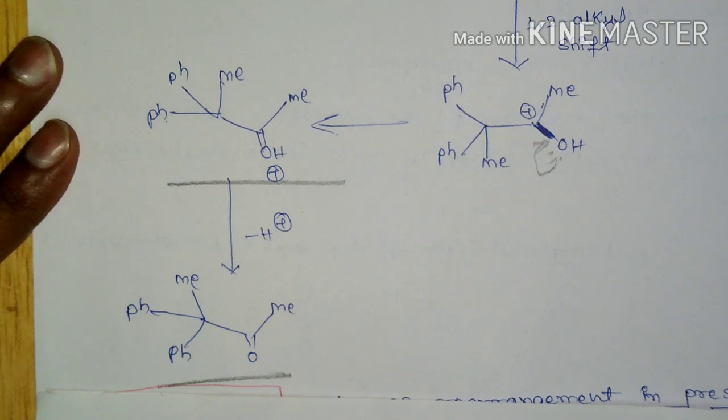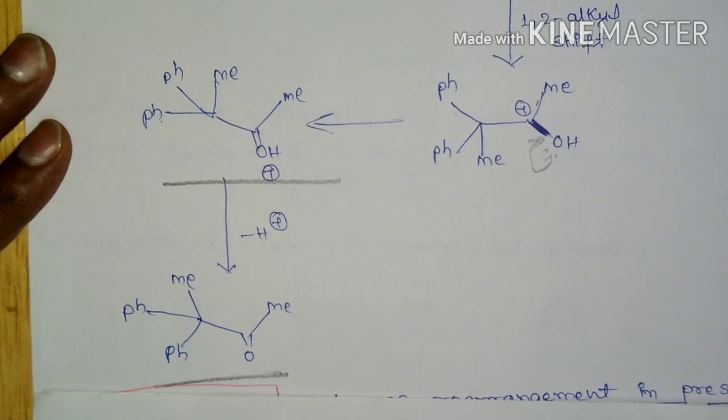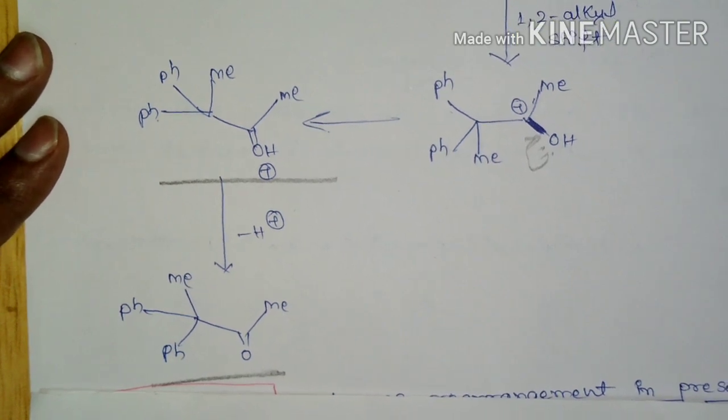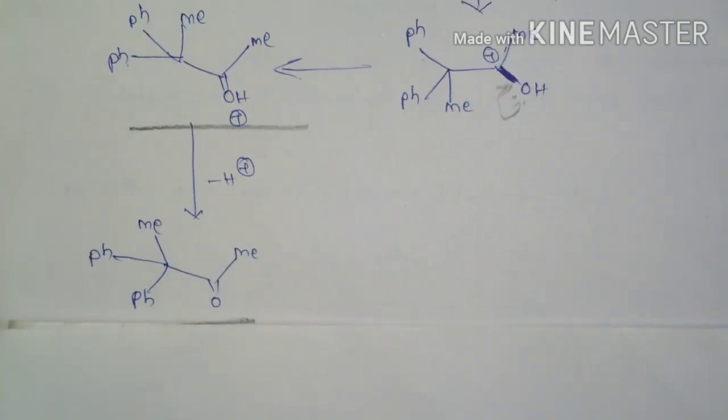So this is the case where the pinacol is not symmetrical, or it has different substituents. Then which OH group will act as the leaving group can be decided based on the stability of the carbocation. Another question is whether only 1,2-diols will undergo pinacol-pinacolone rearrangement, or is there any other substrate which will show it? Yes, there are other substrates which will undergo pinacol-pinacolone rearrangement.